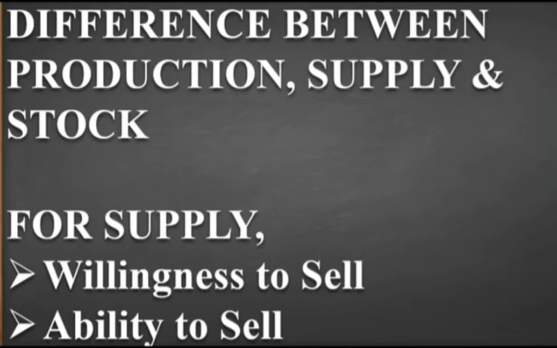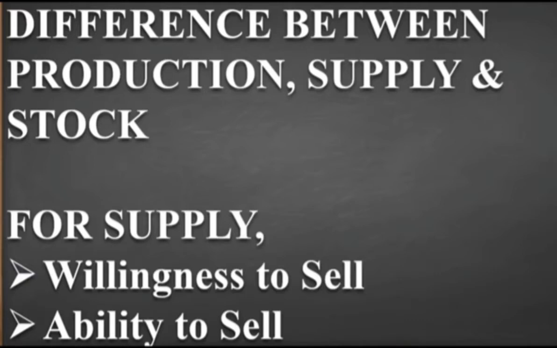So the supply will also be 5,000, not 8,000, because the stock the producer is having is only 5,000 pens. So he can't sell the 8,000. From where will he bring the other 3,000? He only has the available stock of 5,000, so their ability depends on that. The ability to sell is 5,000, so the supply will also be 5,000 pens only.